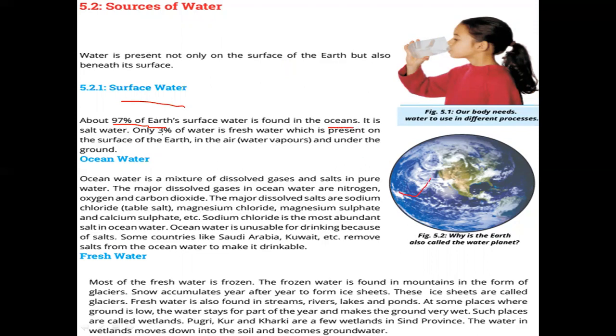Only 3% of water is fresh water, which is usable and drinkable. In the air, water vapors are also present, which later form clouds, and then rainfall occurs. And we have underground water also. We'll talk about them later.